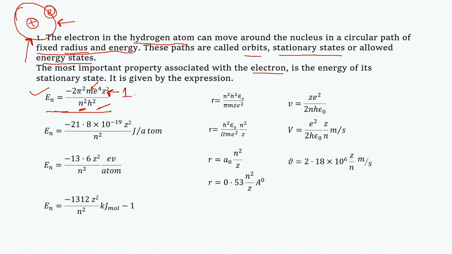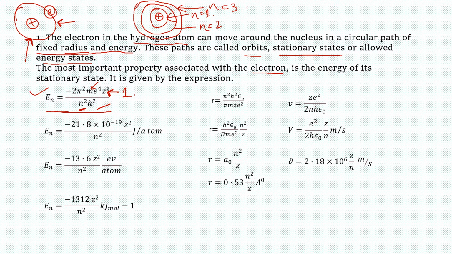Say for example, if this is our nucleus, this is our first orbit, this one is the second orbit, and this one is our third orbit. So for the first orbit, the n value is 1. For the second orbit, n equals 2, and for the third orbit, n equals 3.